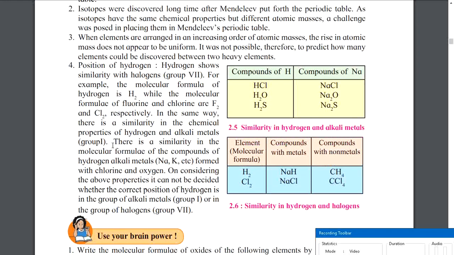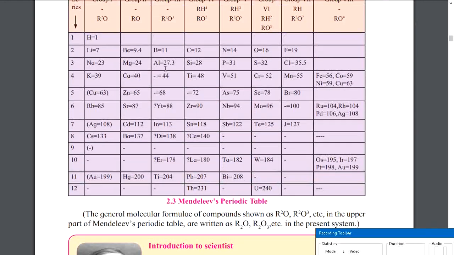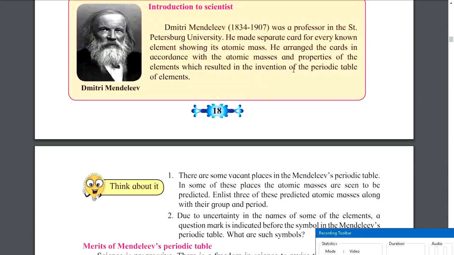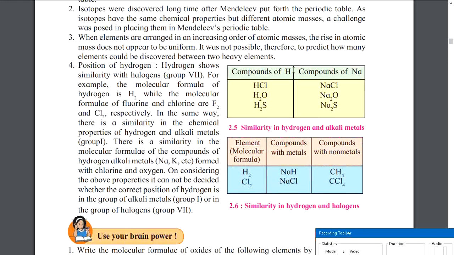Now the position of hydrogen. Hydrogen has some issue. Let us talk about it. Hydrogen shows similarity with halogens. Hydrogen was in group 1, I think. Let's go back and see. Yes, hydrogen is in group 1, right? But it was showing the properties of the 7th group. This was actually an issue, because how can you stay in the first group? You will stay in group 1 because you have the smallest atomic mass, but then you are showing the properties of halogens, group 7. So there was an issue regarding this.